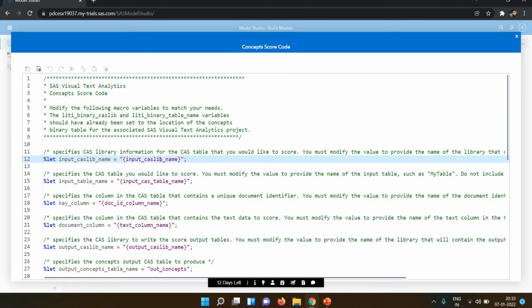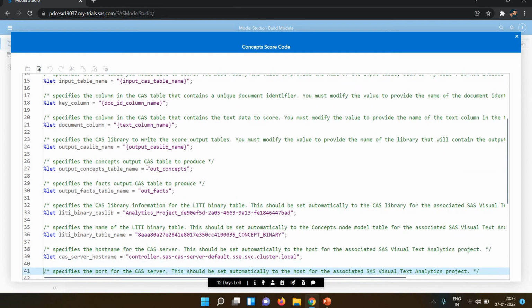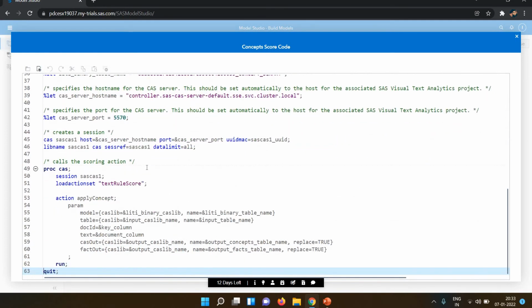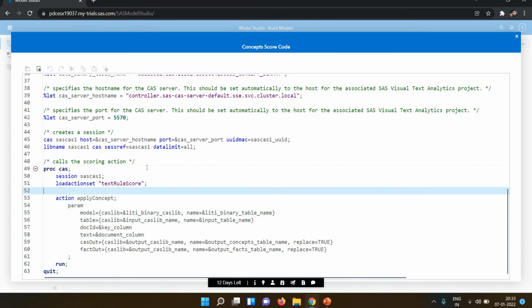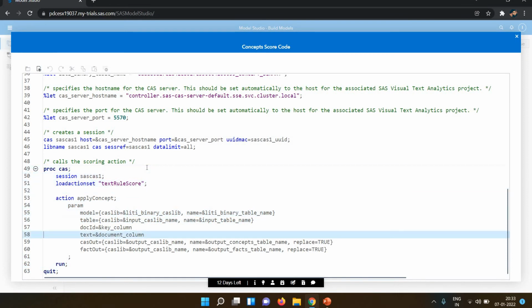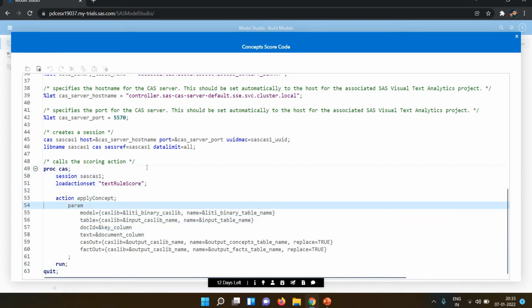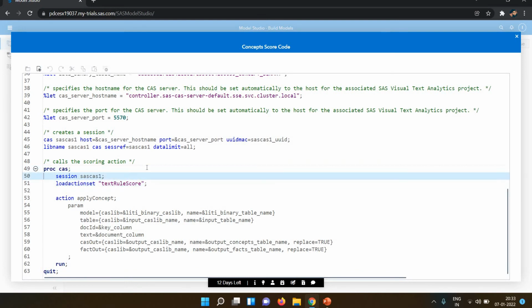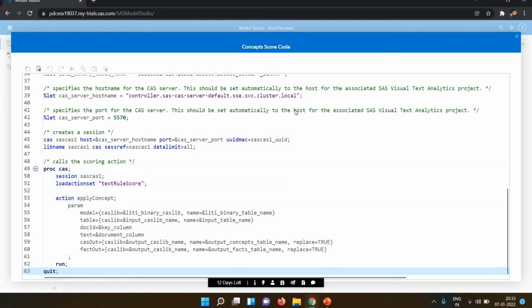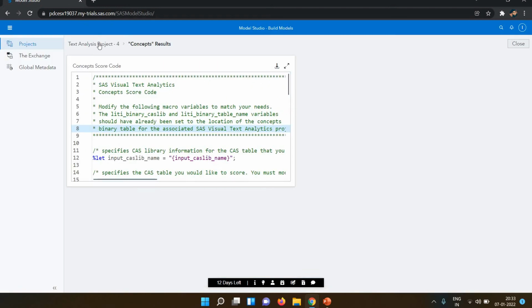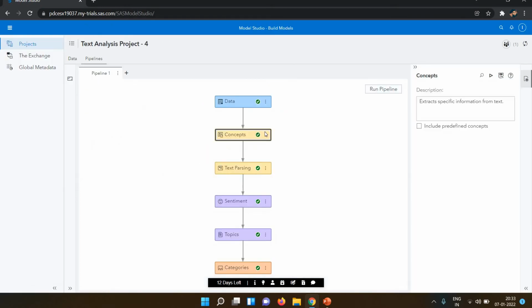Okay, some macro variable is declared with a percent let, and the cache lib name is here. So this is about the cache lib and the lib name. This is the action they did, proc cas session. So let's go into the deep one. I'm not going into the result right now.